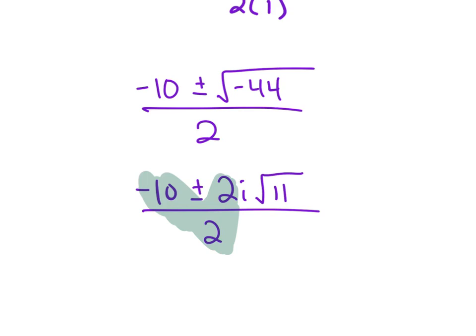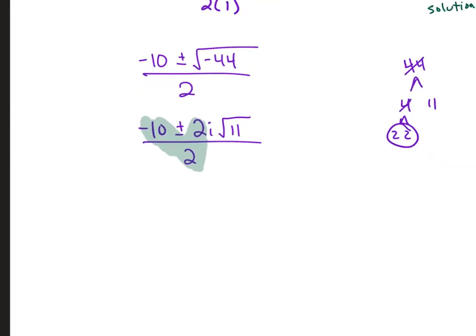You can only do that if both this value and this value, the 10 and the 2, both can reduce by the same amount. All 3 of those are divisible by 2. So they can all reduce together. Negative 5 plus or minus 1i root 11 over 1. Over 1, which we don't even need to write.